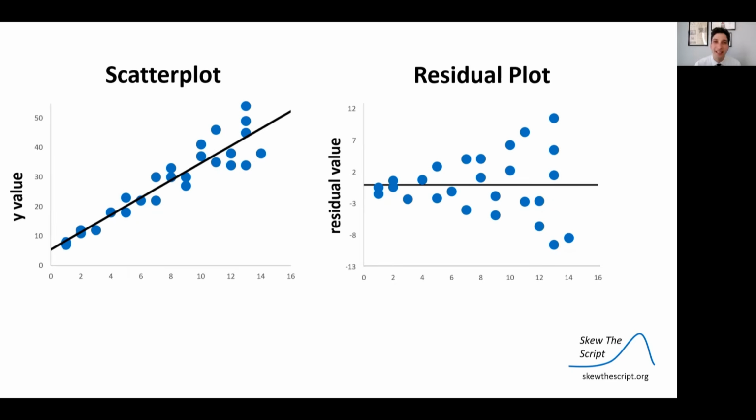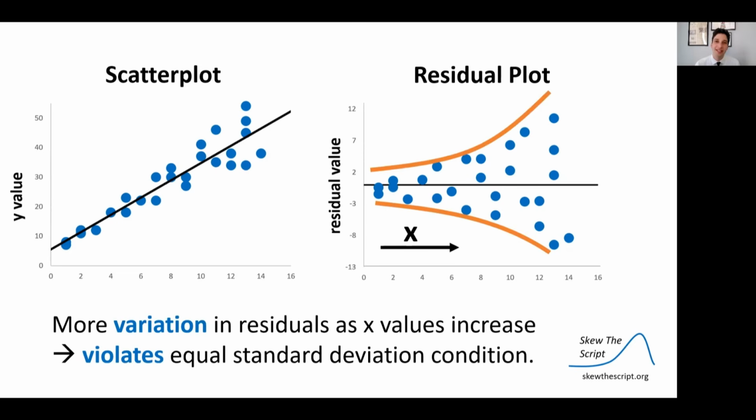And here's what you would see in the residual plot. You'll notice this funneling effect, where if you look at the low X values, the residuals are fairly small, but at the high X values, the residuals are fairly large. So there's variation in the residuals and the error as X increases.